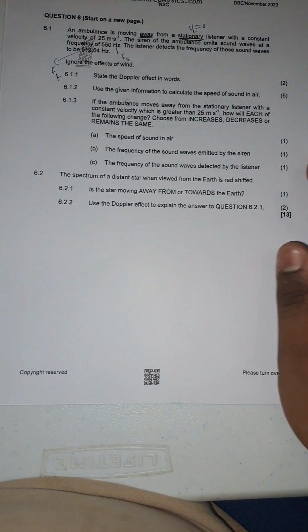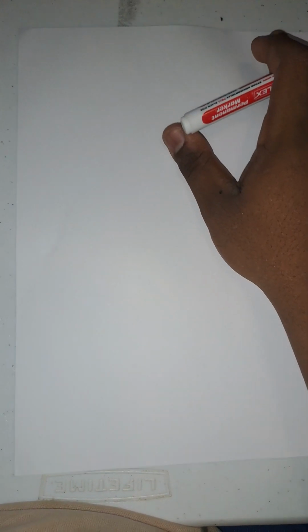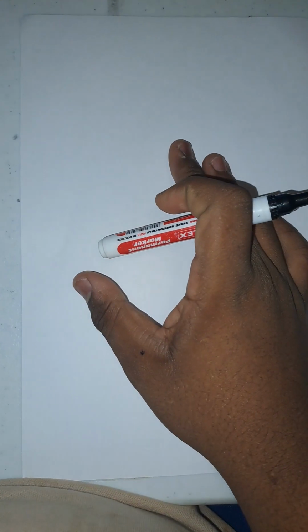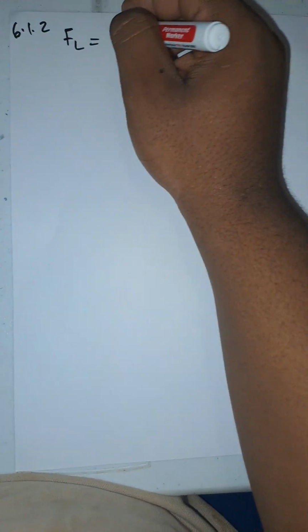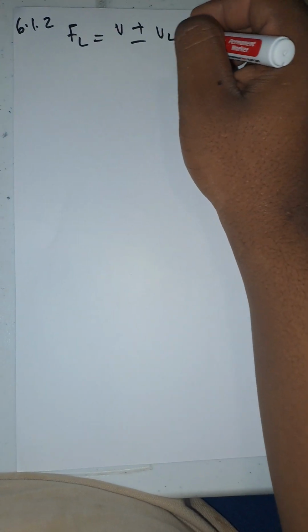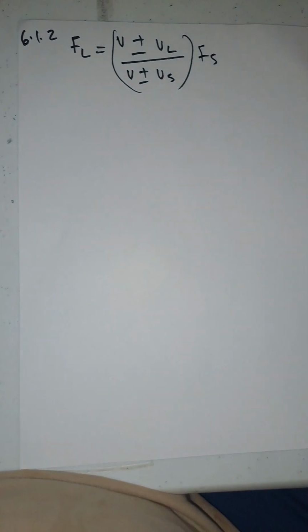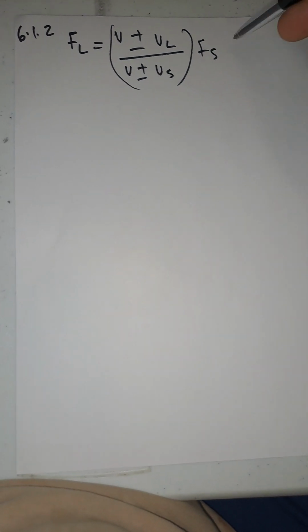The second one says use the given information to calculate the speed of sound in the air, meaning they are looking for that v. In this topic, you are given 1 mark to write the formula, because it tells you which one to use. So 6.1.2: FL equals V plus or minus VL over V plus or minus VS, then everything times FS. So you are given a mark for this one, the first mark out of 5 marks.